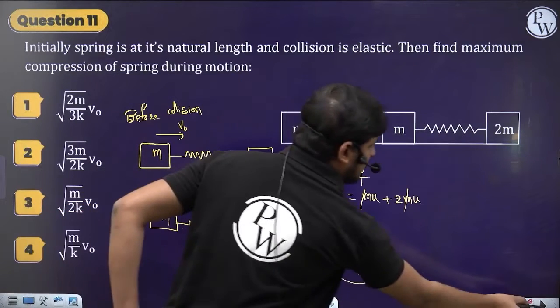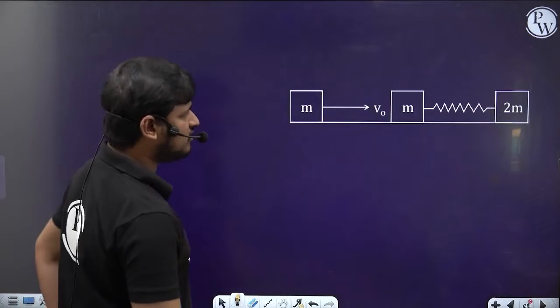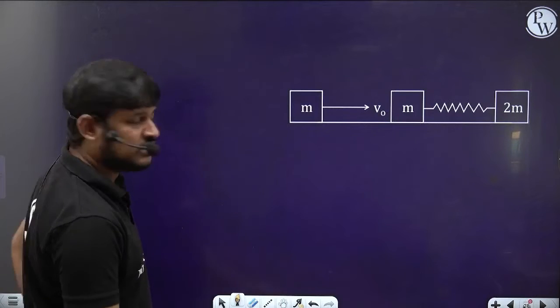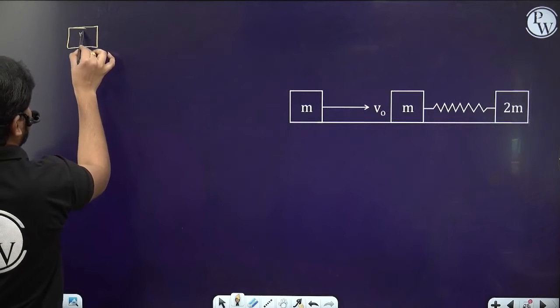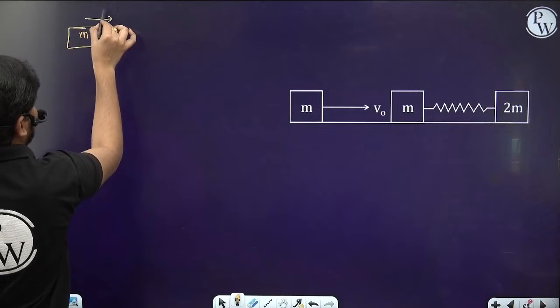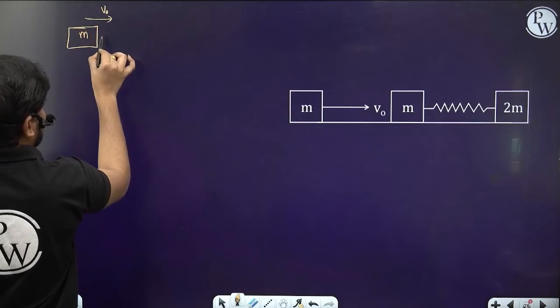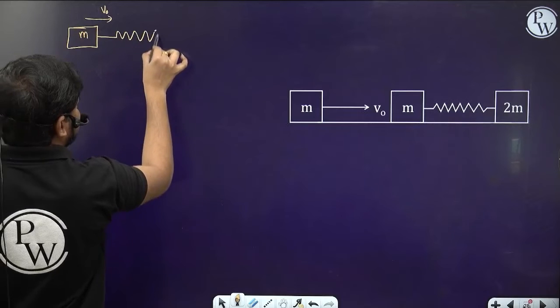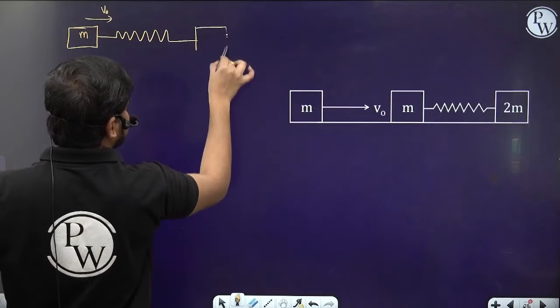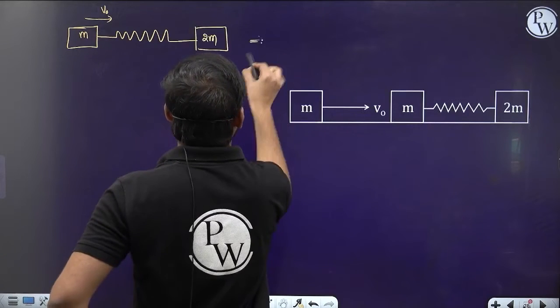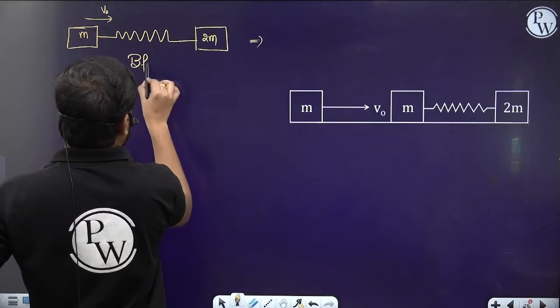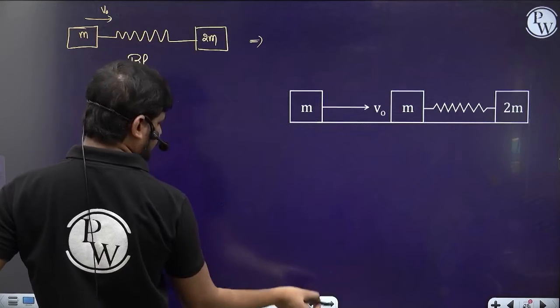Now let's write the conservation of mechanical energy. Again I am drawing the diagram. This is of mass m, which is moving with some velocity v naught initially. This is the spring, which is at its natural length. Then this is of 2m mass. And then after collision, this is before collision.